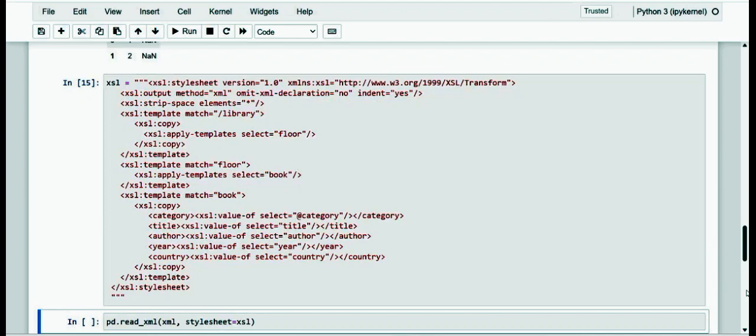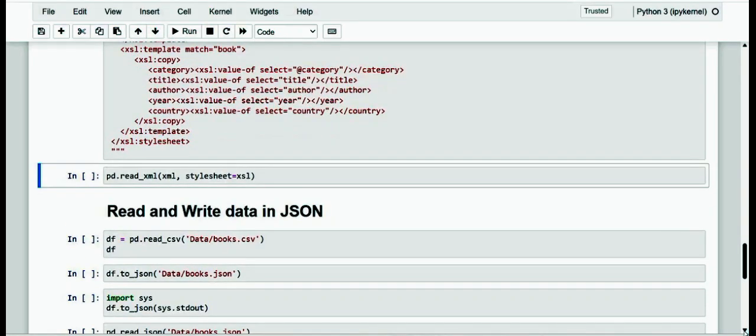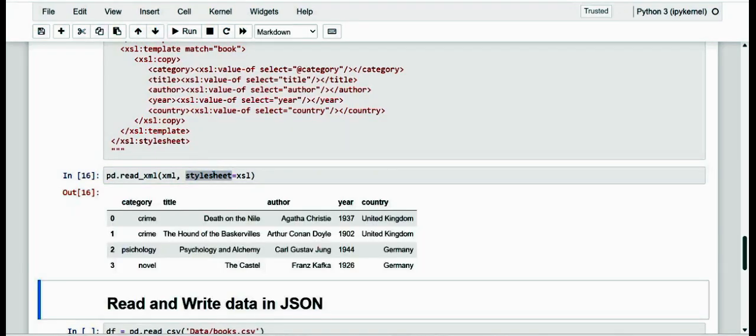And once it's done, at this point the XSL text is passed to the optional stylesheet parameter of read_xml. That function will deal with both the transformation of the incoming XML text and subsequently the conversion of the data inside, that is, we are going to make it into a data frame. Here we can make it a data frame by using this stylesheet, and let me run it. As we can see, the result is now the same as that of the previous example, which we have already seen.